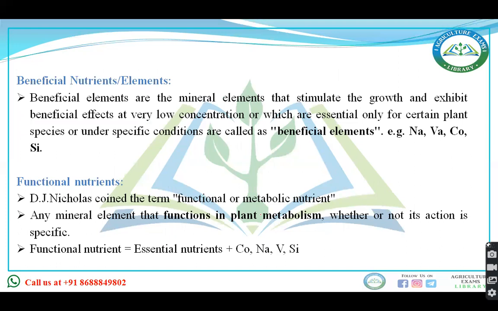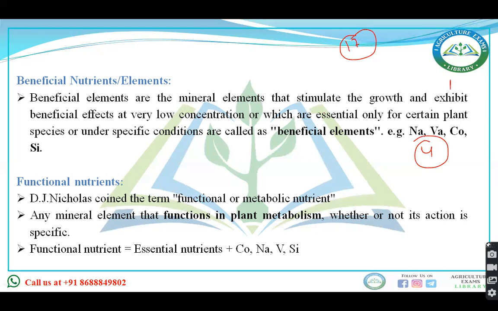Next, beneficial nutrients. These are nutrients or mineral elements that stimulate the growth of the plant and have beneficial effects at very low concentration, or which are needed by only a few plants under specific conditions. Beneficial elements are sodium, vanadium, cobalt, and silicon. How many beneficial elements are there? Four. Just note down each and every point. Four beneficial elements, and 17 essential elements.